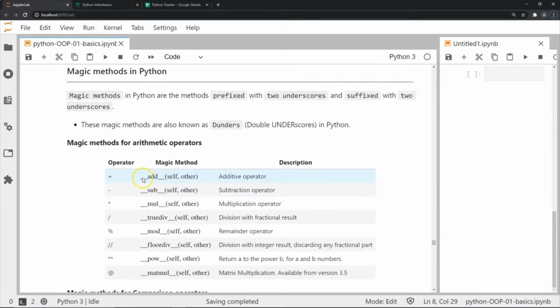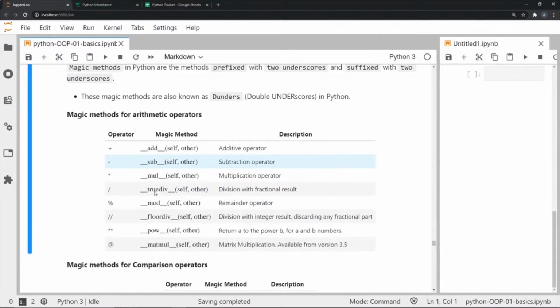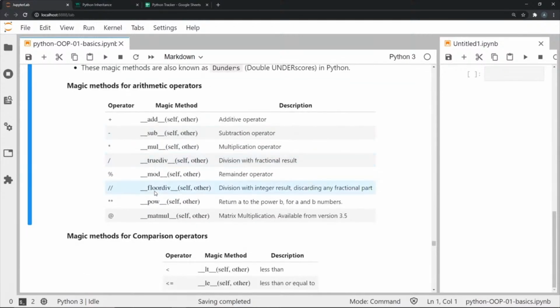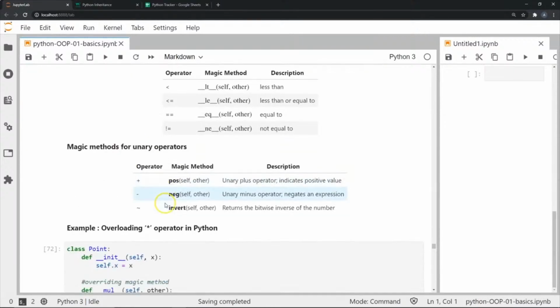So the plus operator, as we've already seen, has the add method. Then we have the minus operator with the sub method. And similarly, for all of these operations such as multiplication and division, we have their respective magic methods. These magic methods are again prefixed with two underscores and suffixed with two underscores, and they are also called dunders in Python. So this is how we would do operator overloading in Python for whatever operator we want. Similarly, we can do this for comparison operators and for unary operators as well.